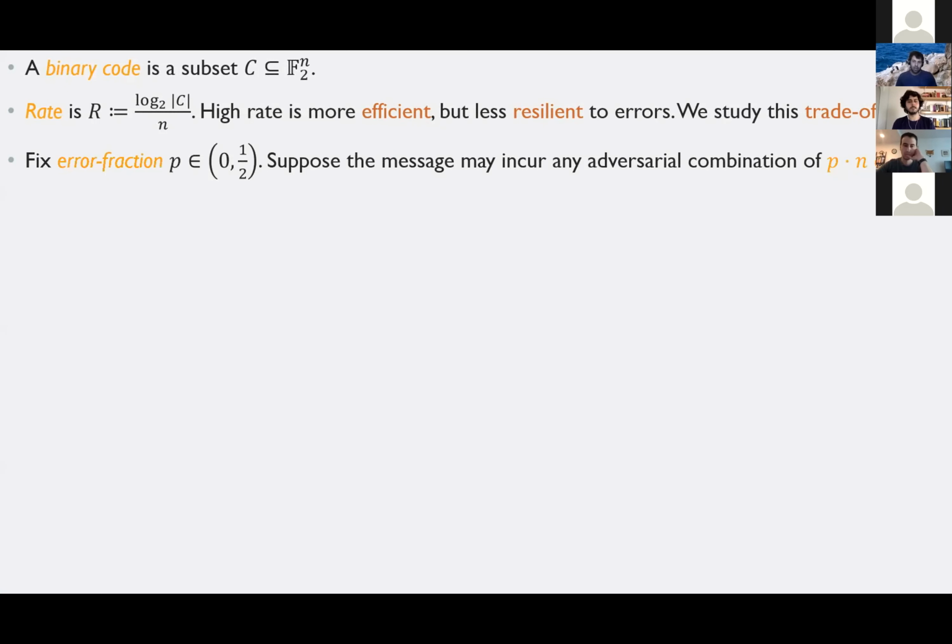Our noise model is that we fix some p, and we assume that when Alice sends Bob a message, some adversary is allowed to flip a p portion of the bits in the message. Finally, this work focuses on a particular construction known as random linear codes.